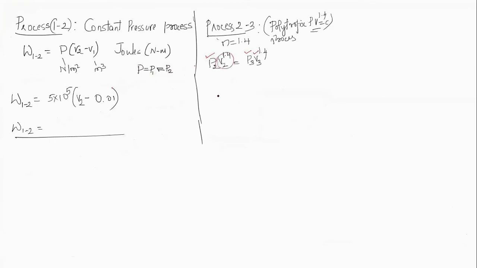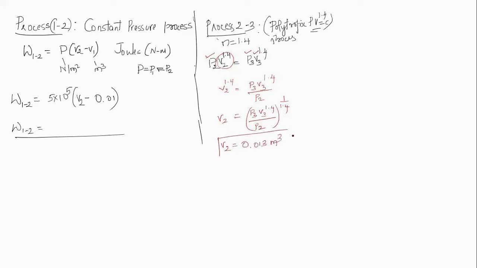Let me simplify that. V2 to the power of 1.4 is equal to P3 V3 to the power of 1.4 divided by P2. Therefore, V2 is equal to P3 V3 to the power of 1.4 divided by P2, whole to the power of 1 by 1.4. You know all the values, substitute that, and you get V2 as 0.013 meter cube.